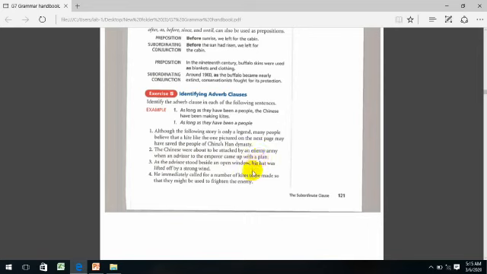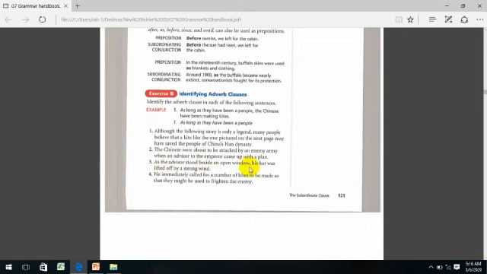As the advisor stood beside an open window, his hat was lifted off by a strong wind. Yes, it will be as the subordinating conjunction, and the following will be the adverb clause: as the advisor stood beside an open window.